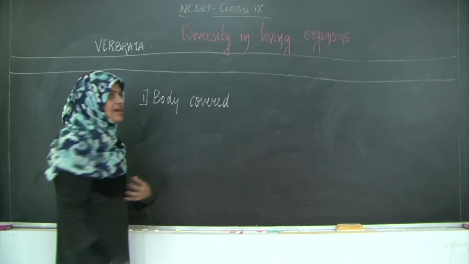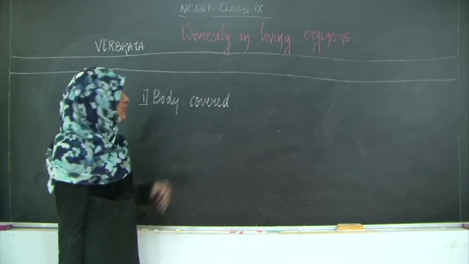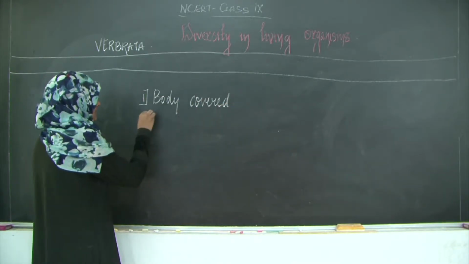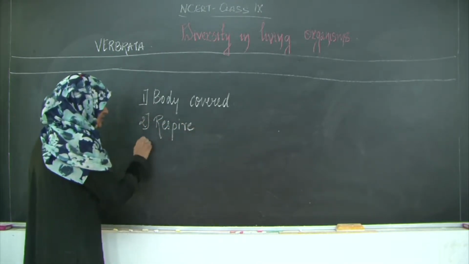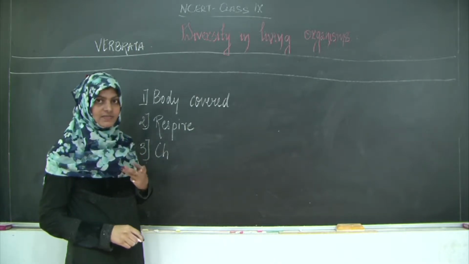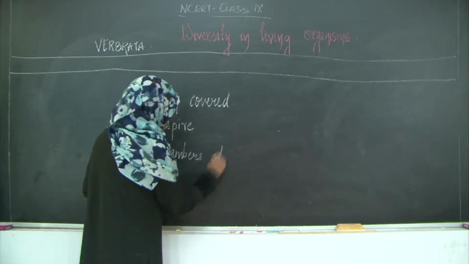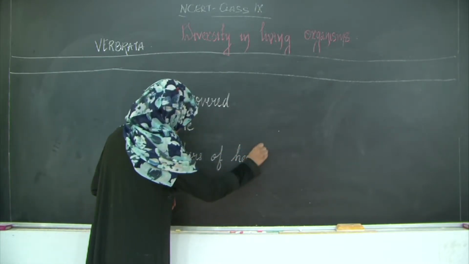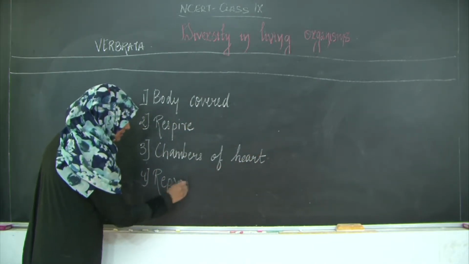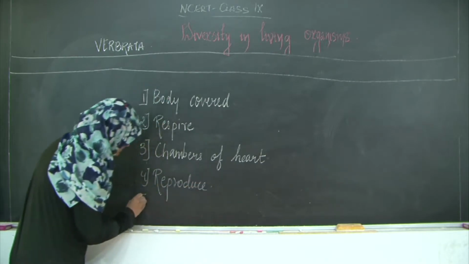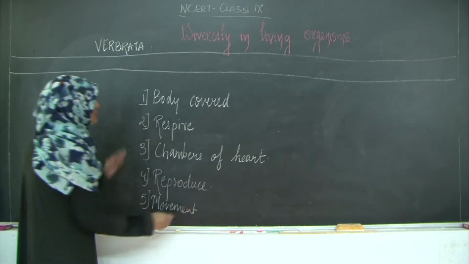We all are also vertebrates, so our body is covered with hair. In the same way, all the classes have different types of body covering. So body covering, then respiration, how do they respire? Then the chambers of the heart, the third characteristic based on which we divide the Vertebrata into classes. Then reproduction, how do they reproduce, and movement. So we can take these 5 as the major characteristics for dividing.